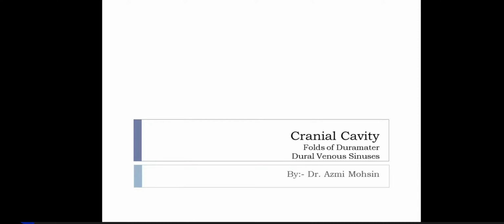Now here I'm going to teach you about what you find within the calvaria or within the cranium. The better word used will be calvaria, because when you cut open the vault, what you find inside is actually the inner surface of calvaria. Then within the cavity, the cranial cavity is lined by dura mater, and dura mater has different folds. We'll study about those folds, and the dural venous sinuses formed between the two layers of the dura.